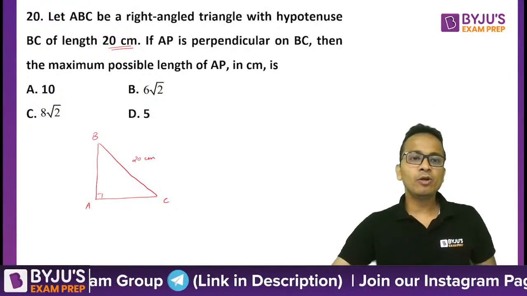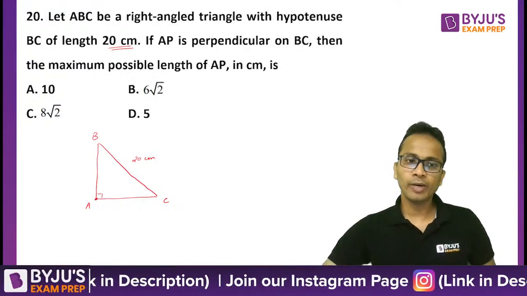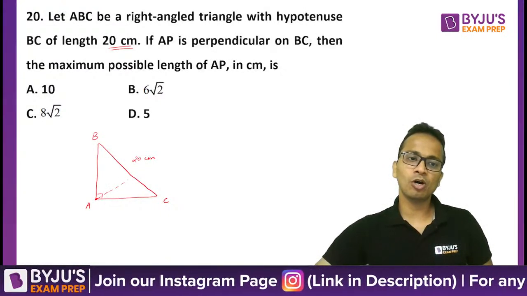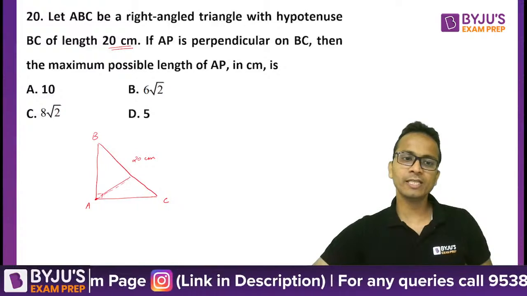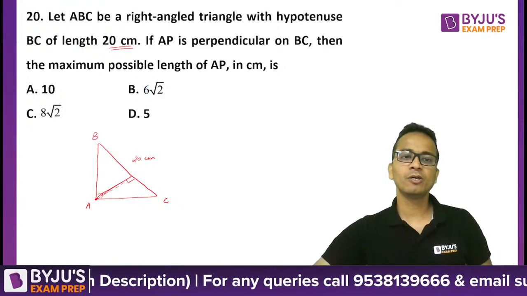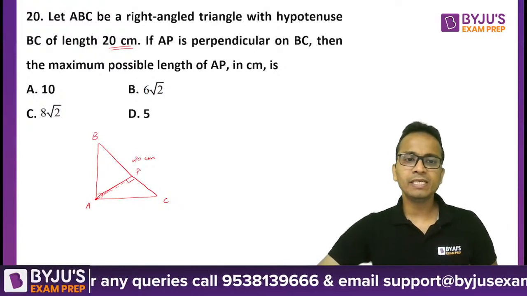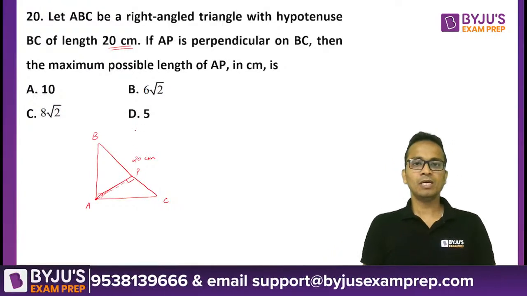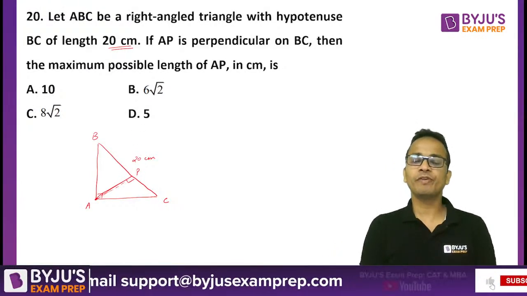AP is the perpendicular on BC. So from vertex A, we have dropped a perpendicular on BC, meeting BC at point P. Now we have to find the maximum length of AP.